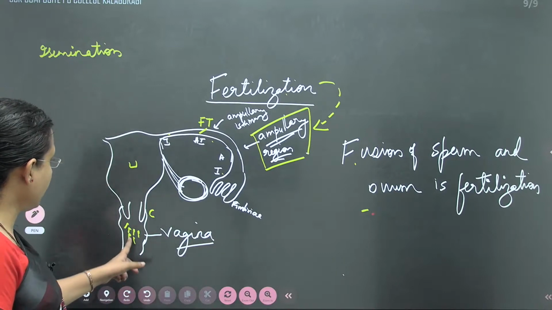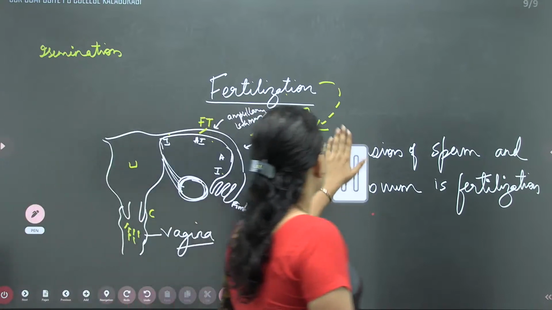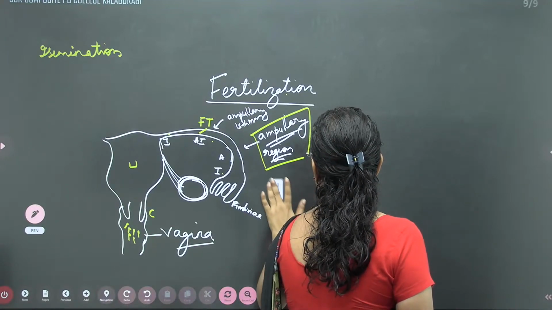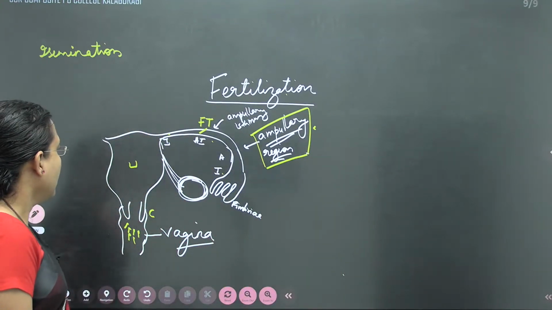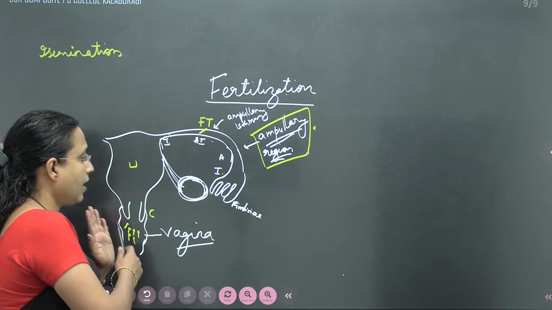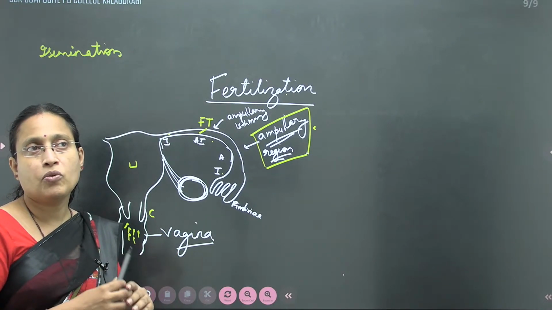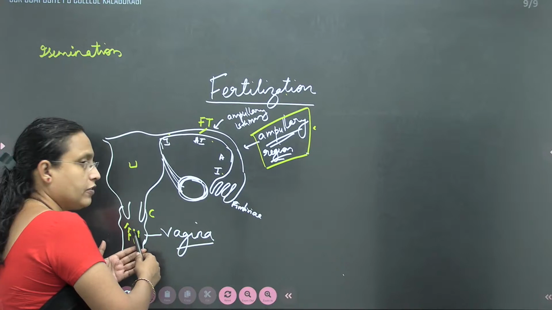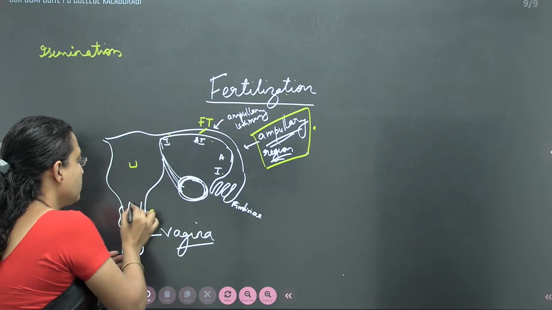Then I'll continue with those phenomena that occur after insemination. Once the sperms are inseminated, they are motile. It means they have the ability to move because of the presence of a tail. So they move from the site of insemination, they will ascend. Ascend means move up.